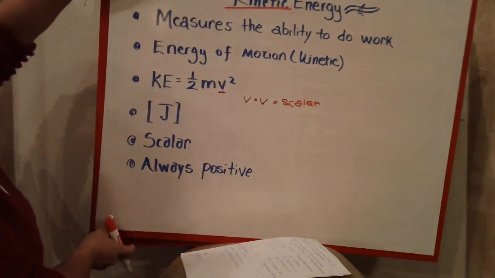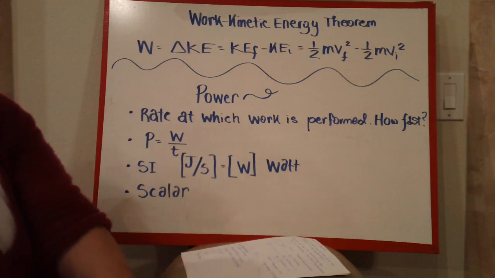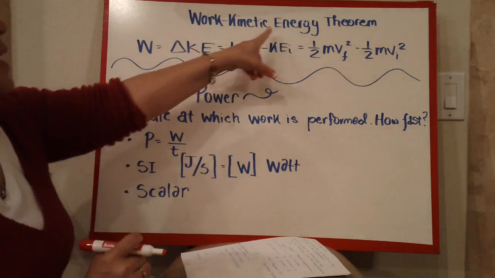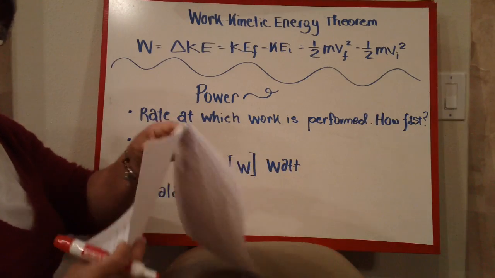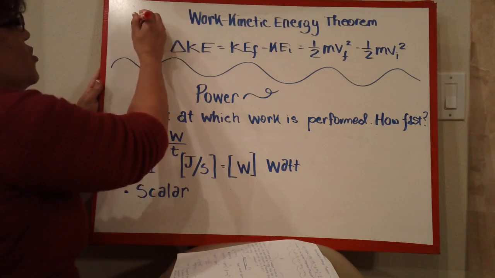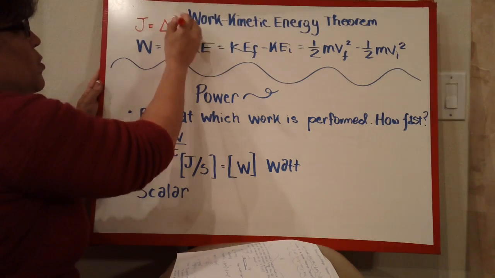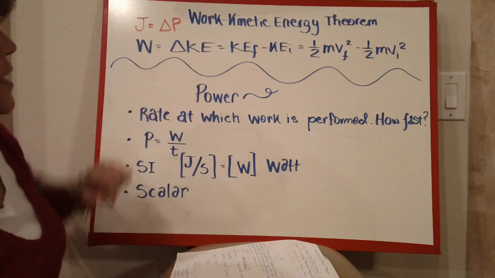Okay, so let's see if we can get into the reasoning why. It's called the work kinetic energy theorem. And this is very, very similar to the impulse momentum theorem that we talked about, where we had J, which was our impulse, equaled our change in momentum. Well, now we have work is equal to the change in kinetic energy.